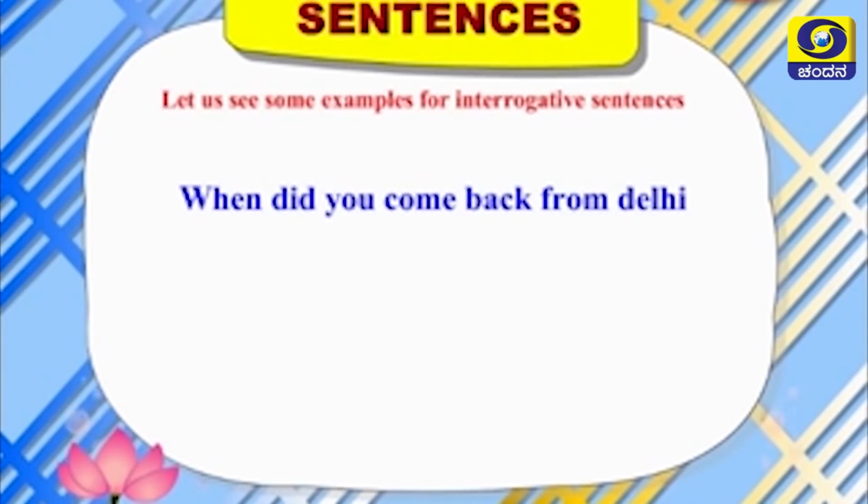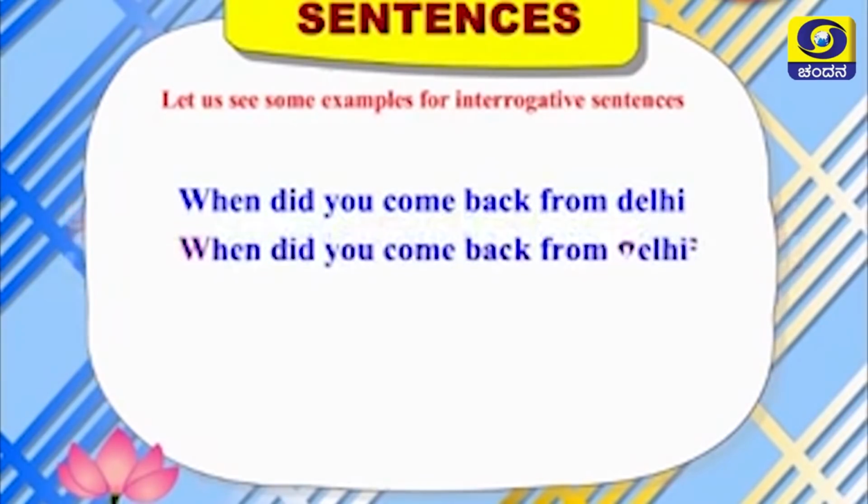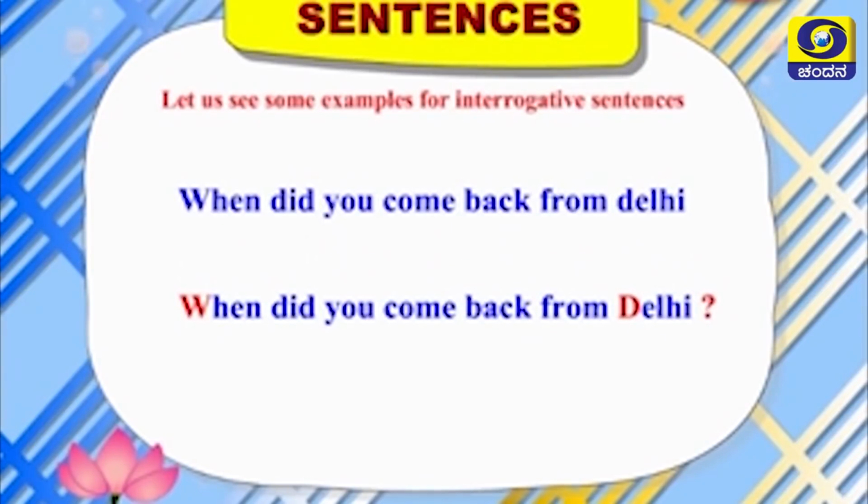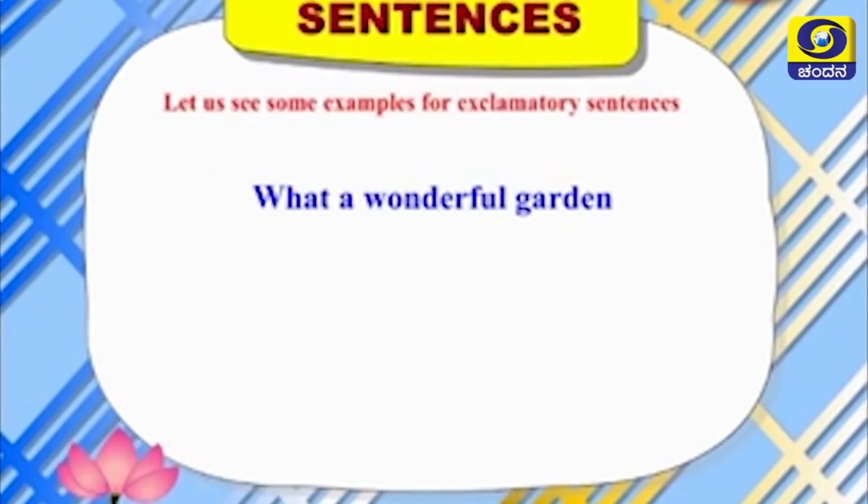When did you come back from Delhi? In the sentence, we have a proper noun. So begin the sentence with capital letter, begin the proper noun with a capital letter and end the sentence with a question mark. When did you come back from Delhi? Now, let us see some examples for exclamatory sentences. What a wonderful garden! Here, begin the sentence with a capital letter and end the sentence with an exclamatory mark.